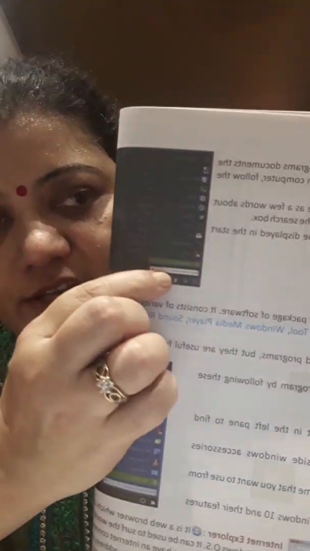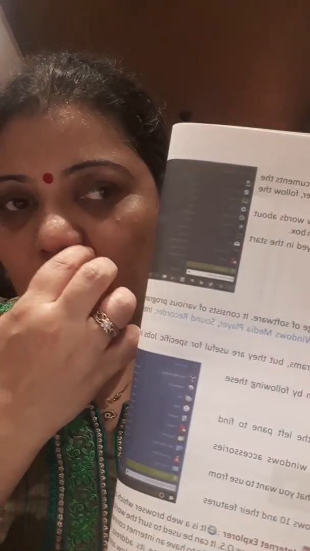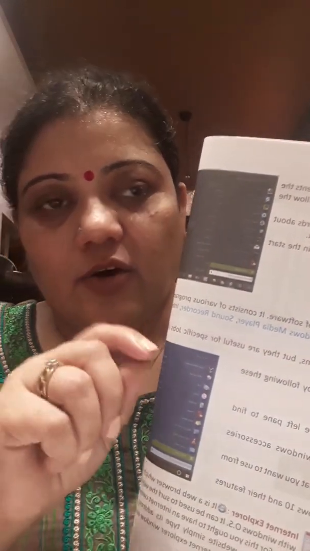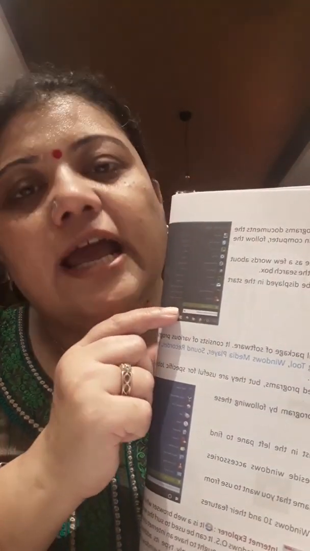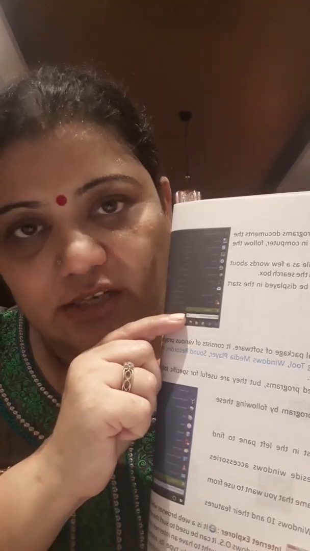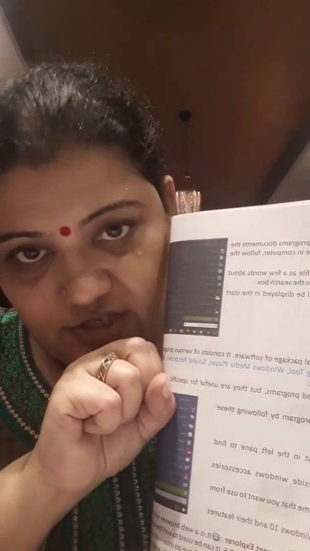Next comes the search button. A search button helps us to search the programs and documents throughout the computer or on the web. So, to search any file on the computer, we follow the following steps. Step 1. If you open the search window, there is a search bar that will appear here, the white bar, on which a cursor will keep on blinking. Here you can type the name of the file you're looking for. Here you can type the program that you're looking for, and it will also ask you the resource. It means whether it is available on this computer or you want to download it from the net, from the computer itself or from the web itself.